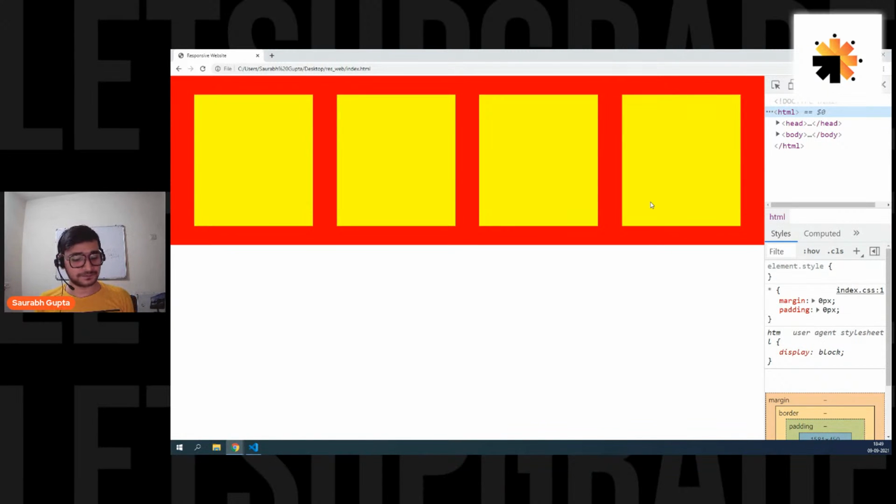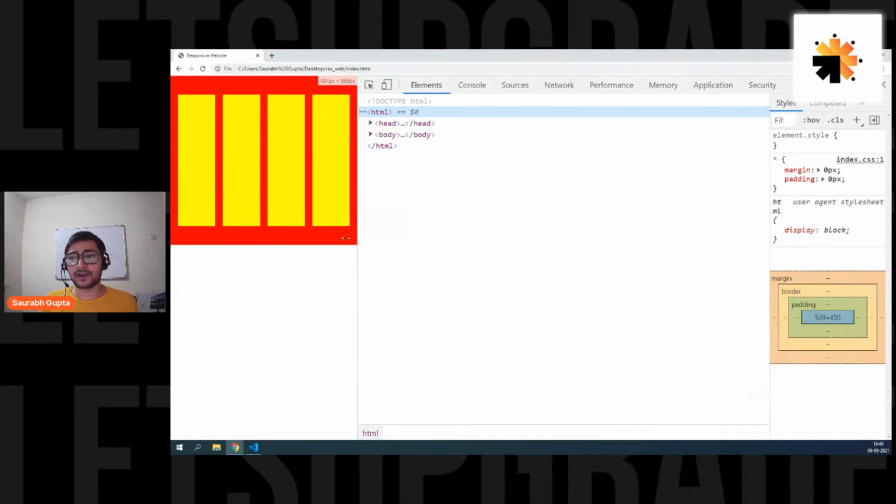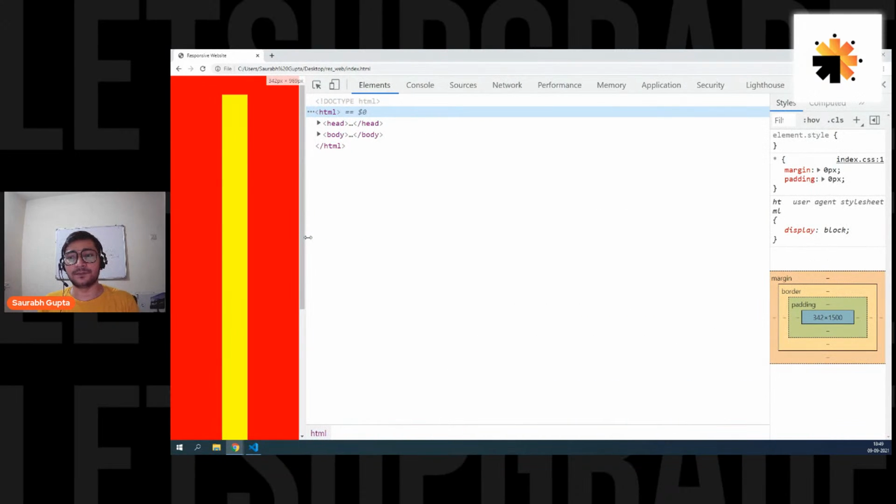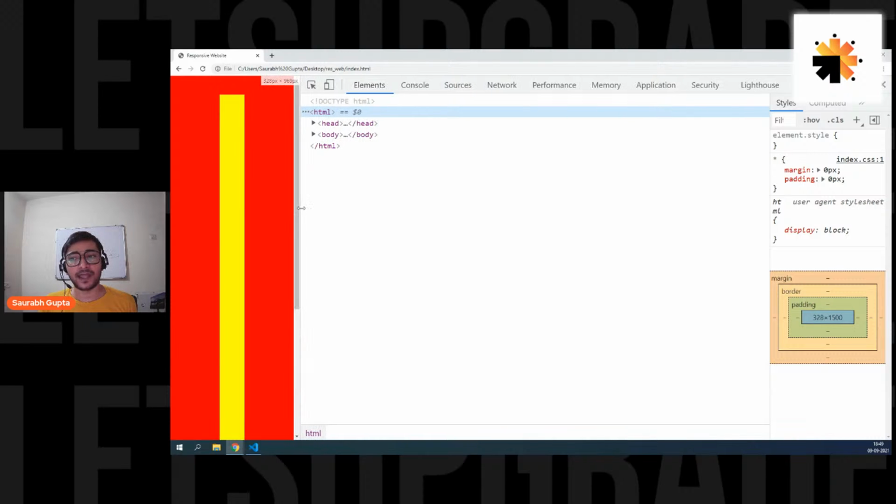Amazing. Now see, if I go below 400, the direction becomes column and elements get arranged in a vertical order. But still there is some problem, and the problem is the width of the elements.